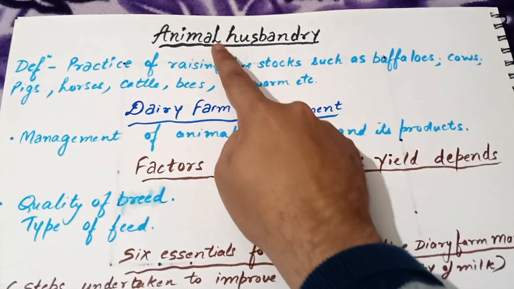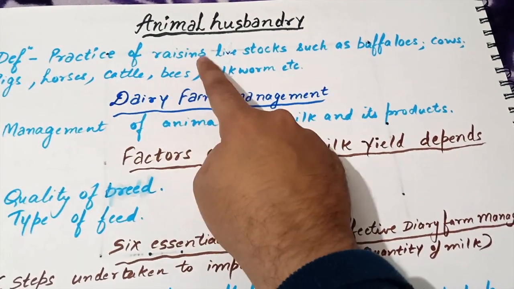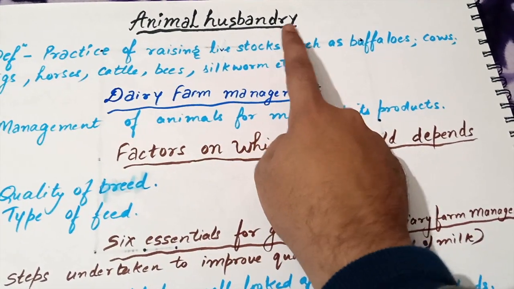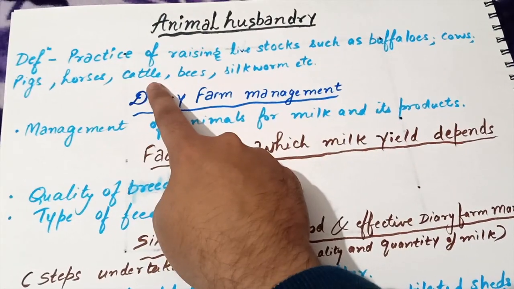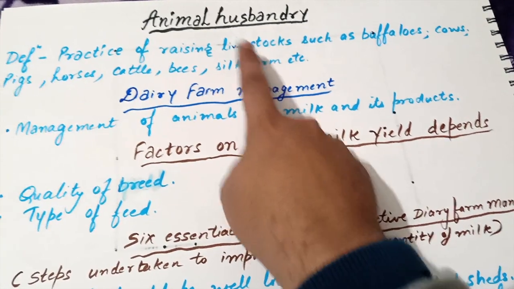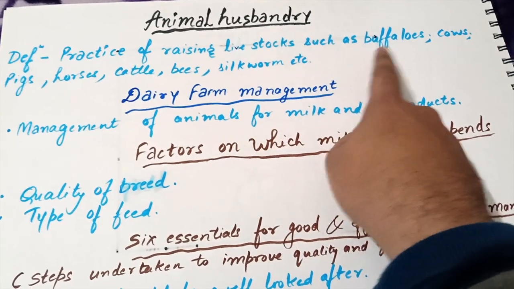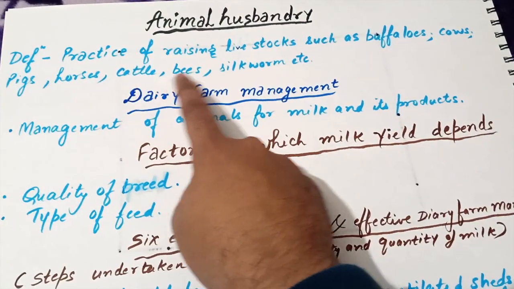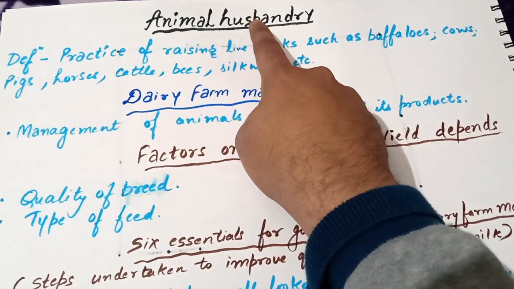Now let us understand the term animal husbandry. Practice of raising livestock such as buffaloes, cows, horses, cattle, pigs, bees, and silkworm is known as animal husbandry. So if we raise livestock such as buffalo, cow, pig, cattle, bees, that practice is known as animal husbandry.